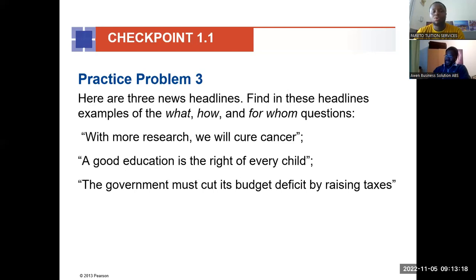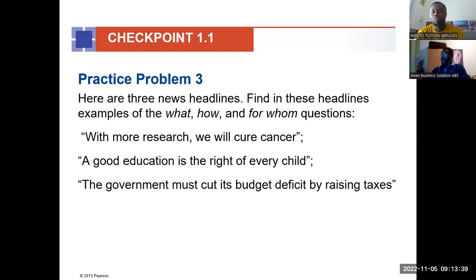Now the second one, a good education. A good what? Education. Education is a subject. So we want to produce a good education. So education is a what? And then it's the right of every child. So here the child is the target market.